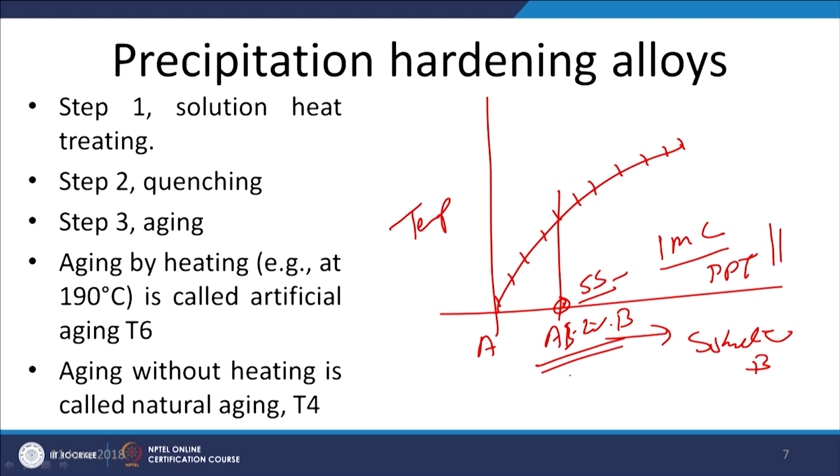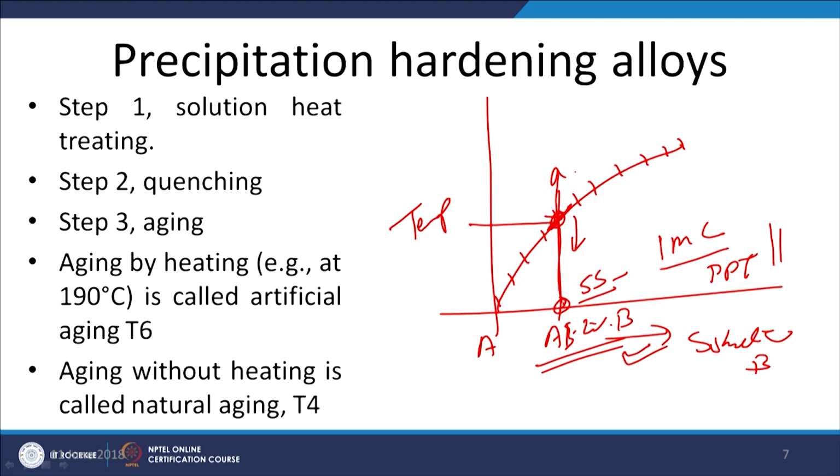But when the alloy is heated to a high temperature, the B is dissolved completely into A, and this is the limit. The maximum amount of B that can be dissolved in A as a function of temperature, below which it will be supersaturated, and above this temperature it will be undersaturated.